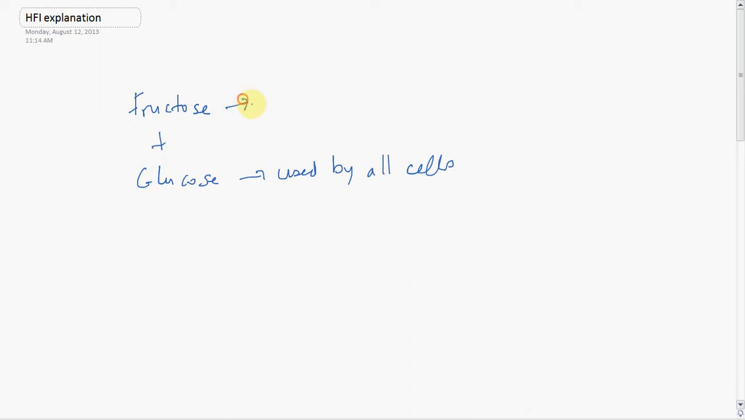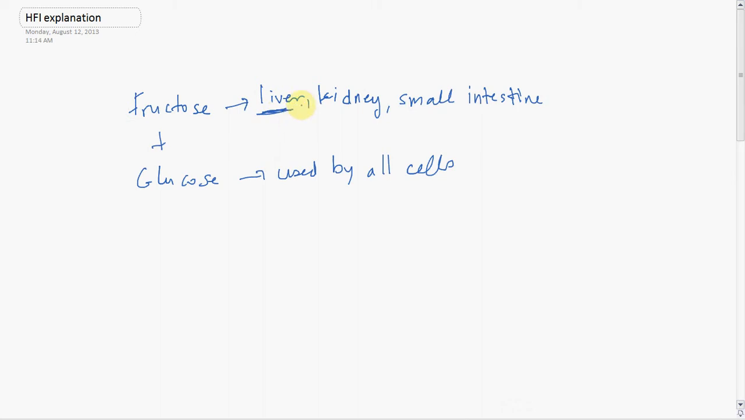Fructose, on the other hand, is only metabolized in the liver, the kidney, and the small intestine. Okay, but mostly in the liver. That's where most of this happens. Okay, and so all fructose is going to go to the liver.